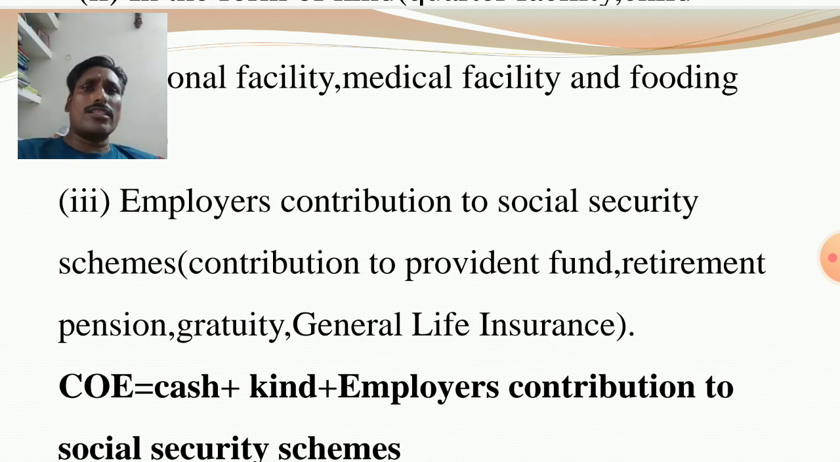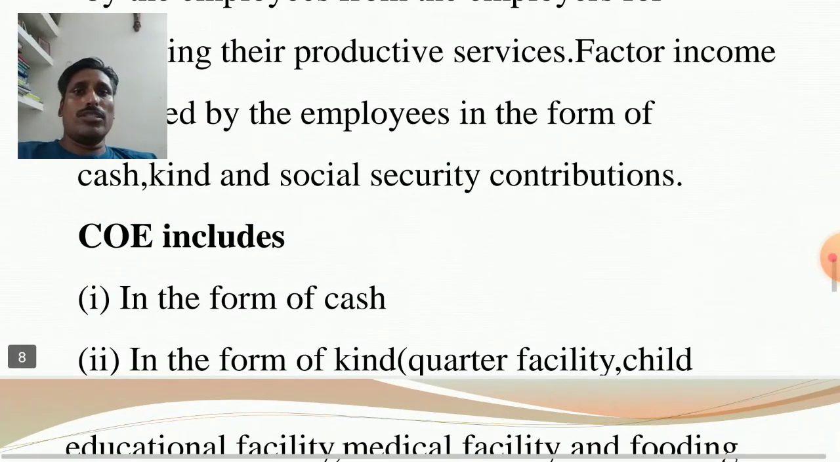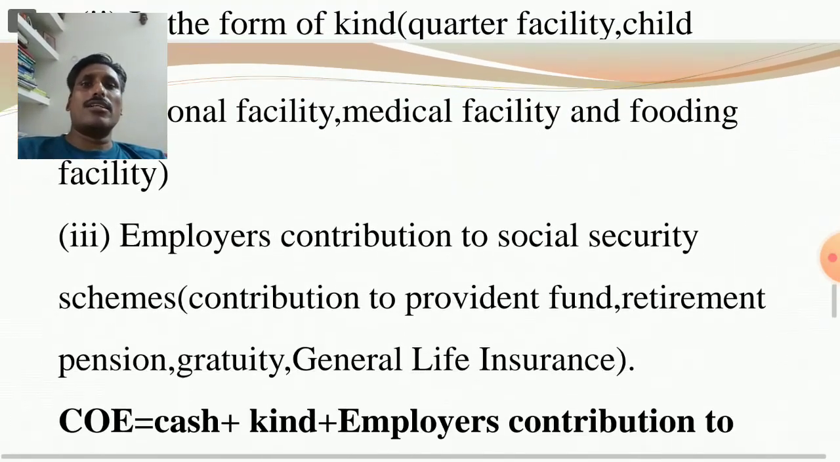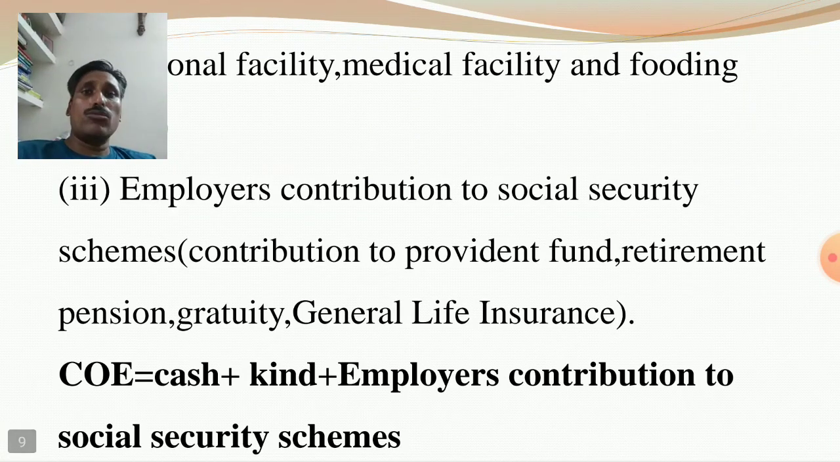So these are the social security contributions, to protect the workers, so that they can live peacefully and comfortably in the rest of their lives. So three things you remember: salary received in the form of cash, salary received in the form of kind, and another one, employer's contribution to social security schemes. It is very important, the third one.